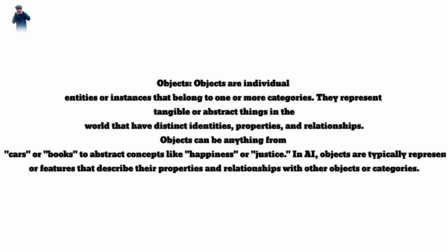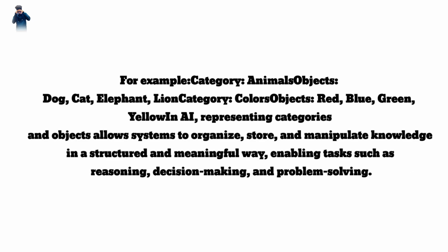In AI, objects are typically represented using attributes or features that describe their properties and relationships with other objects or categories. For example, category: animals, objects: dog, cat, elephant, lion. Category: colors, objects: red, blue, green, yellow.